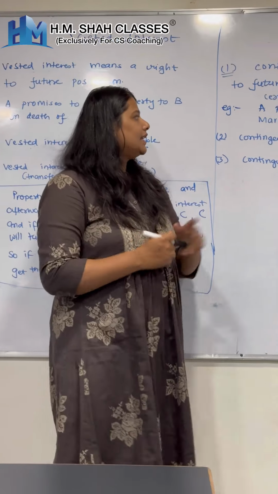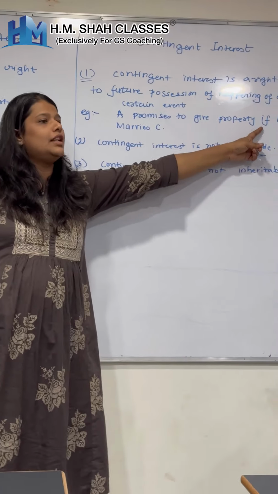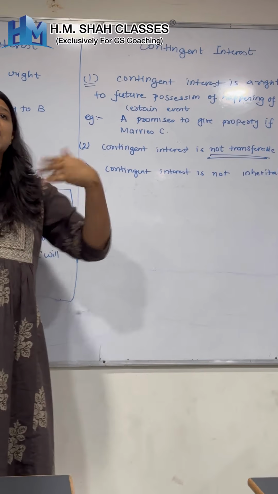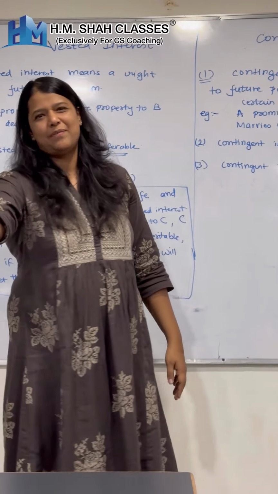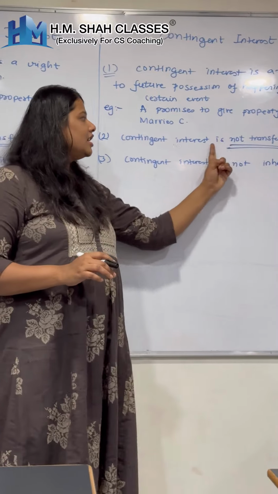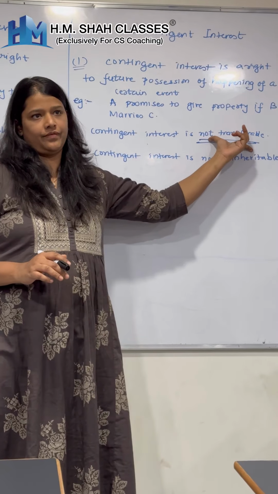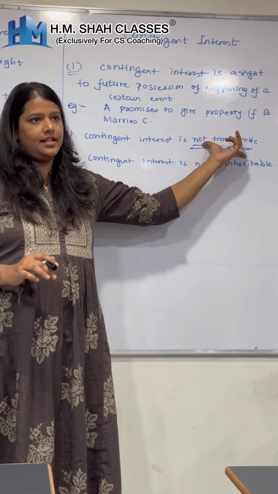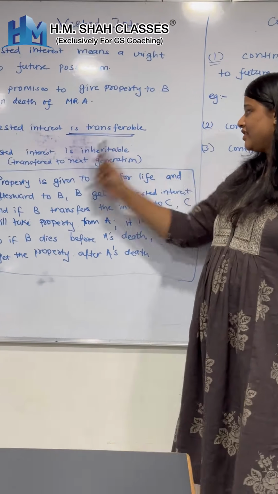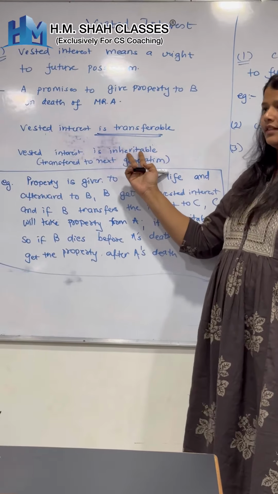Okay. यहाँ पे लिखा A promises to give property to B if B marries C. Now can B transfer this interest? D, please, you get married? No. So here, the contingent interest is not transferable. Very easy. Yes. And the third condition: vested interest is inheritable.